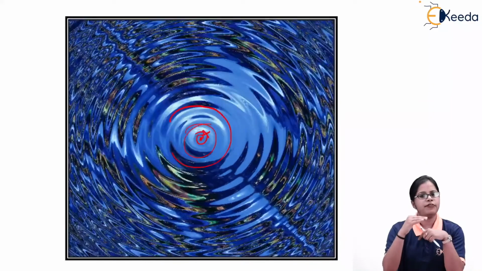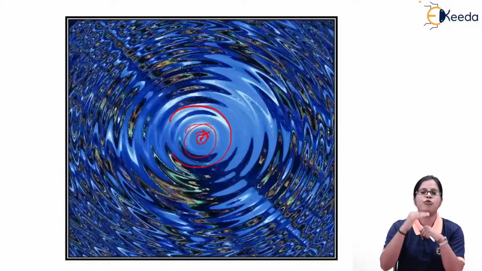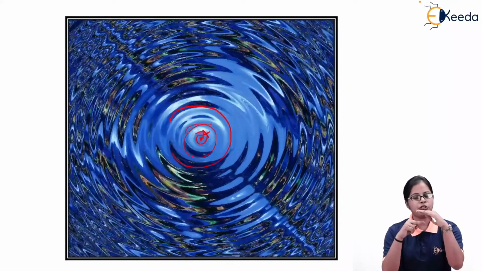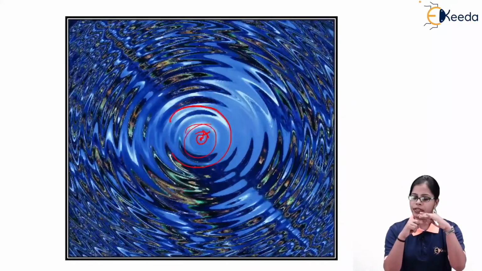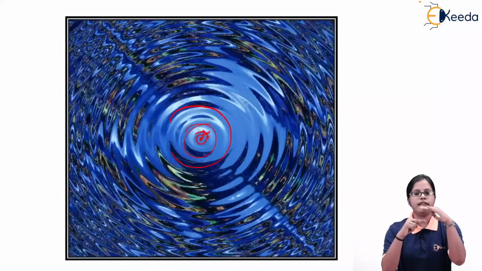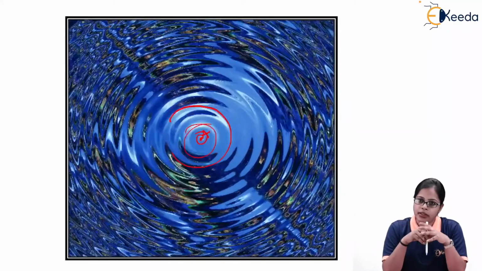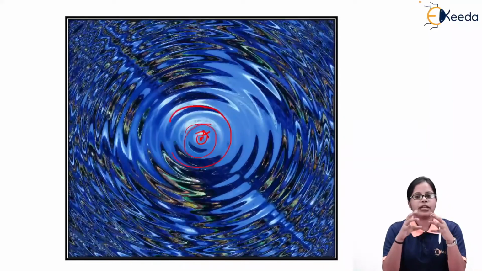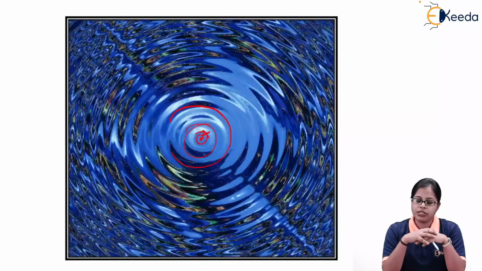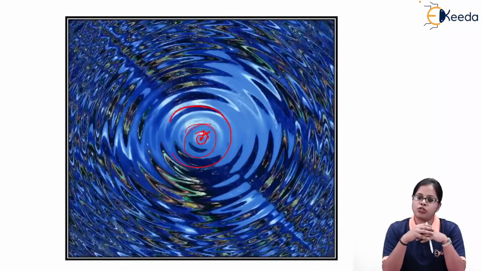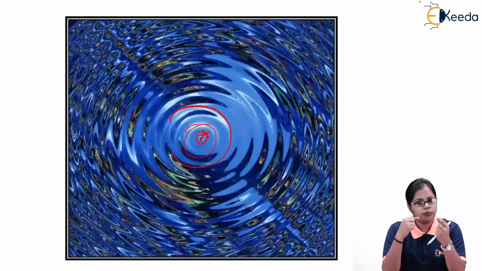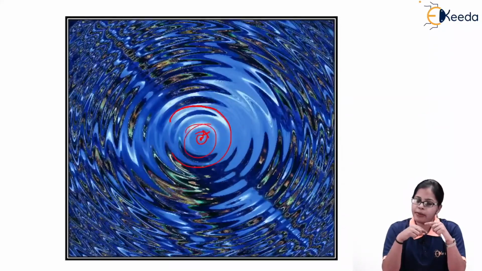This is due to the vibration of the water molecules below it. As the water molecules vibrate below it, the leaf also vibrates. So the up and down motion of the leaf is due to the molecules of water which are vibrating below it.